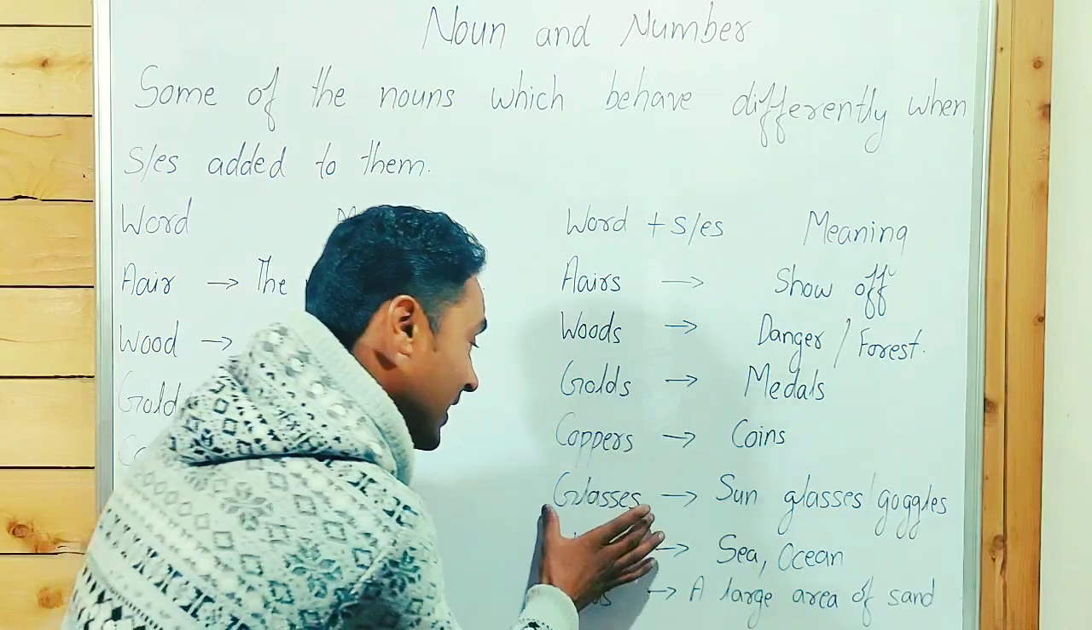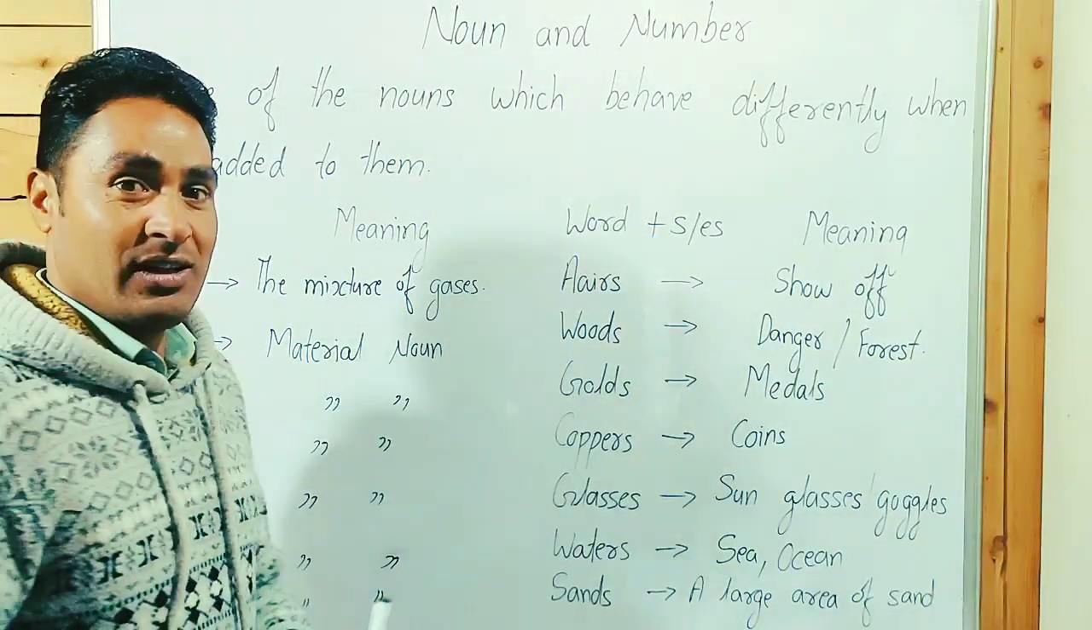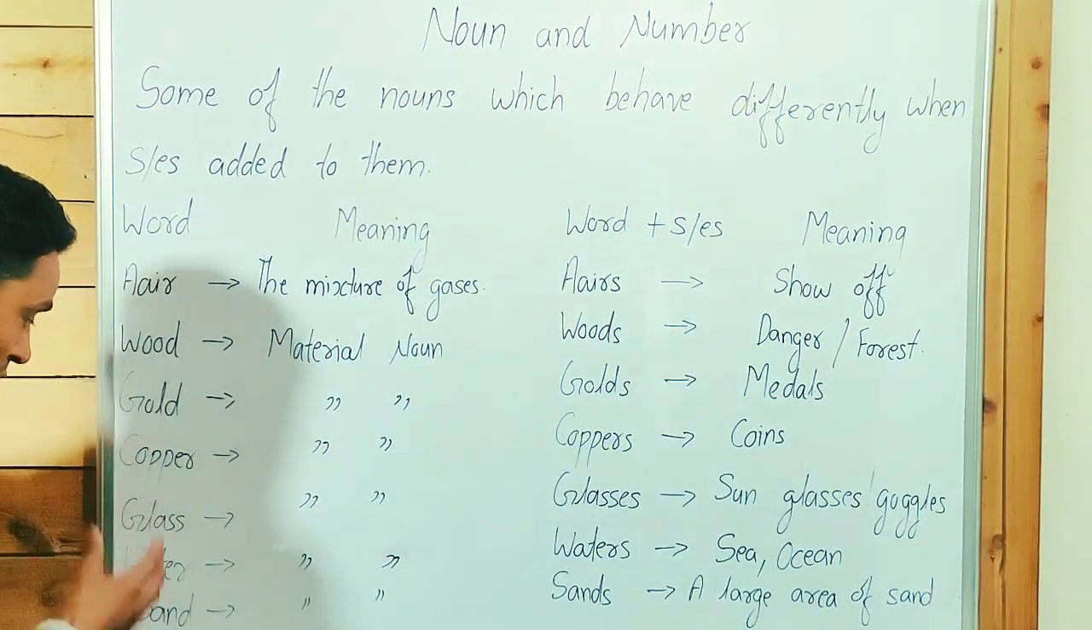Sunglasses, goggles, that is glasses. Glass is a material noun. Glasses means sunglasses, goggles that we put on our eyes.